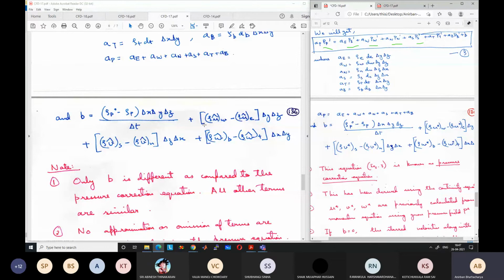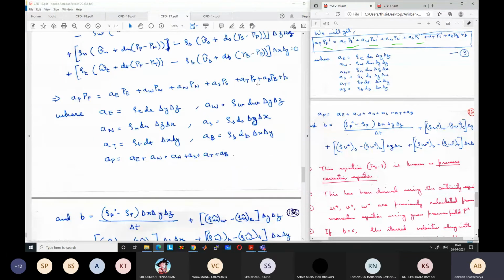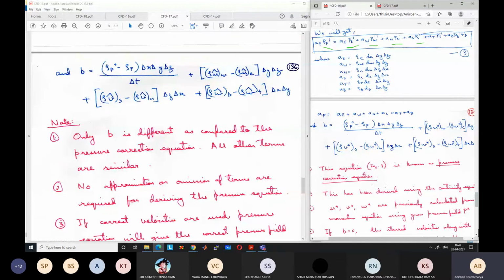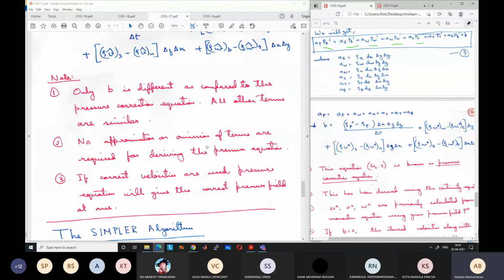If you know the hat velocities, we have not yet decided how we will know them, but if you know them, we can calculate the pressure from this equation. Only B is defined differently compared to the pressure correction equation. All other terms are similar. No approximation or omission of terms is required for deriving the pressure equation. This is a very important point. We have not omitted any term. If the correct velocities are used, the pressure equation will give the correct pressure field in one iteration itself.